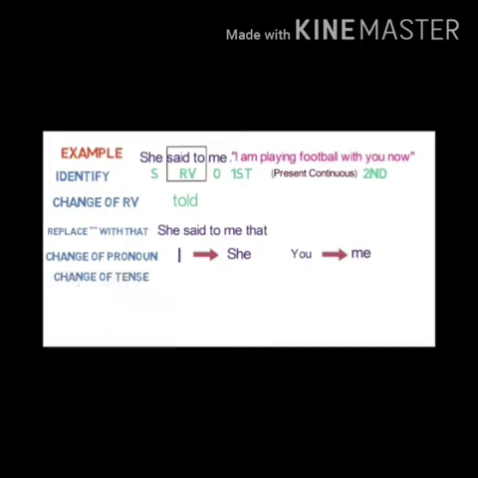It means that I will change into she and you will change into me. These are the changes of pronoun. This you have to do. Okay. She said to me. So she said to whom? Me. I stands for she. It means she will come.